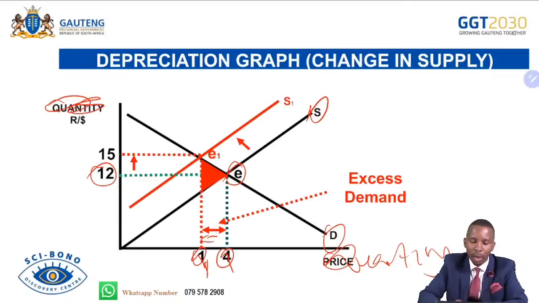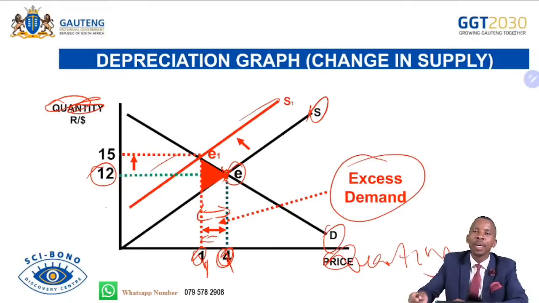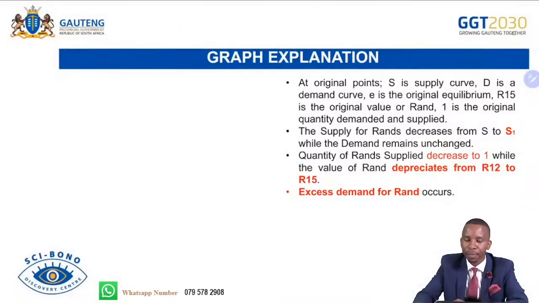It declines to Q1, and then the demand remains unchanged. It remains at Q, which means it's higher. Because of that, there is still an excess demand because the demand remains more than the supply within this gap. The supply is up there and the demand is back there. So the demand is more than the supply, because the demand is 4 and the supply is 1. So that's an excess demand, which leads to the depreciation of the currency. The currency has lost its value.